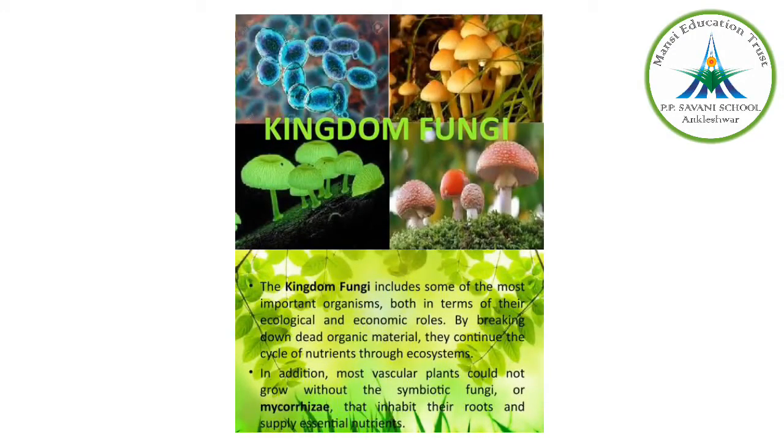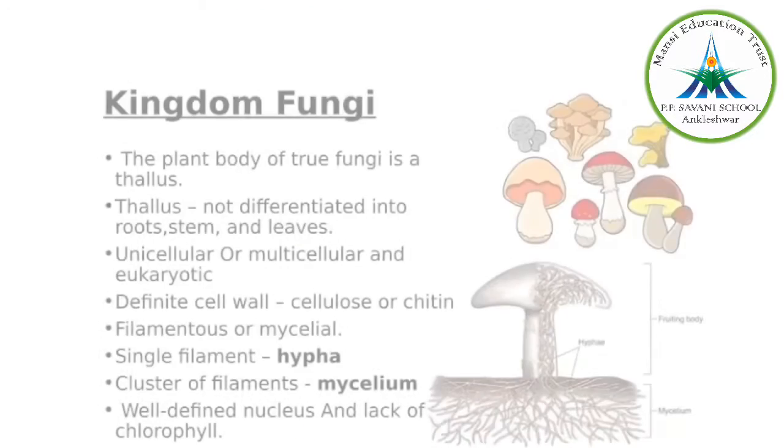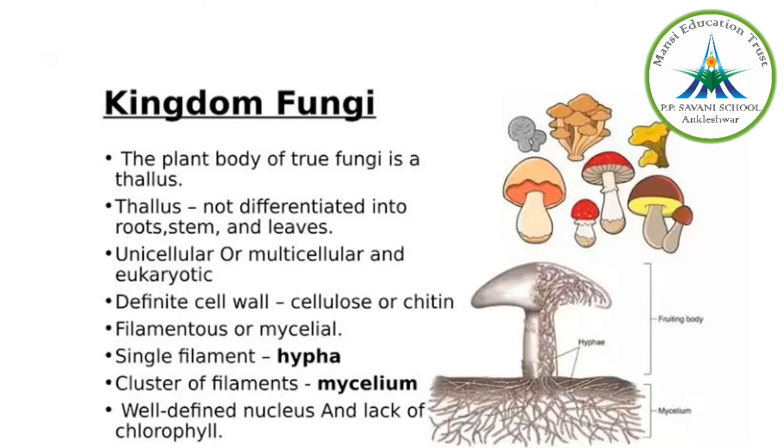Kingdom Fungi includes a unique group of heterotrophic and eukaryotic organisms which do not have chlorophyll and hence they cannot prepare their own food. They have a multicellular body with an exception of yeast, which is a unicellular fungus. The mushrooms are reproductive structures arising from a filamentous multinucleate mass of vegetative body which is found within the tissues of wood. The body consists of elongated filaments called hyphae which form a network called mycelium.